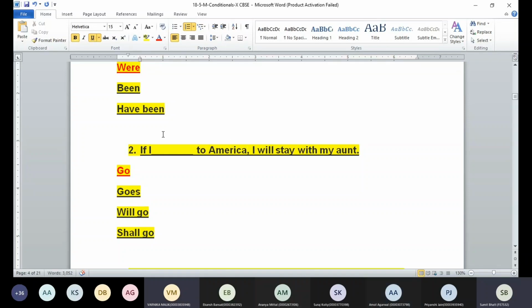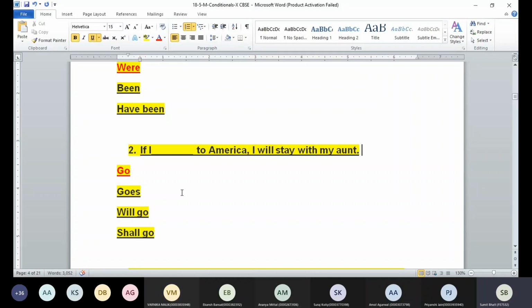Now we have 0% possibility. What's that, Vanika? Sir, it means we do not have 0% possibility. Yes, that is, it is not impossible. Things are really possible. Like if I were a bird, suppose you are thinking that if I were a bird. Okay, so it's not possible as of now, but if something happens in future, you get wings or something happens. So we are imagining that particular situation.